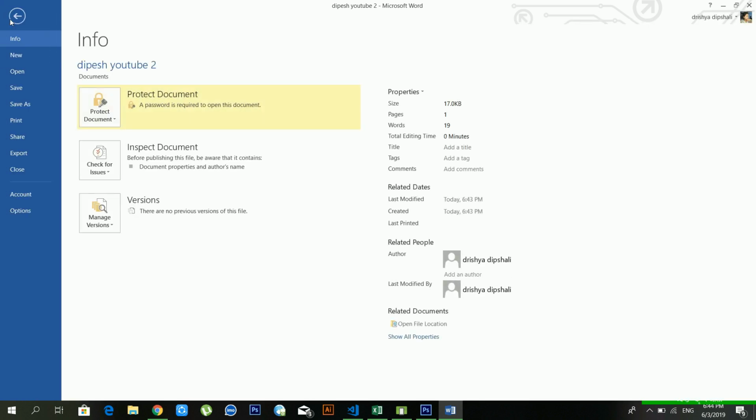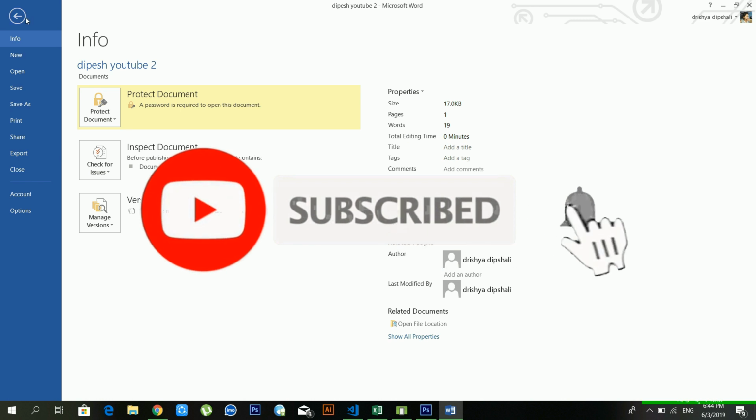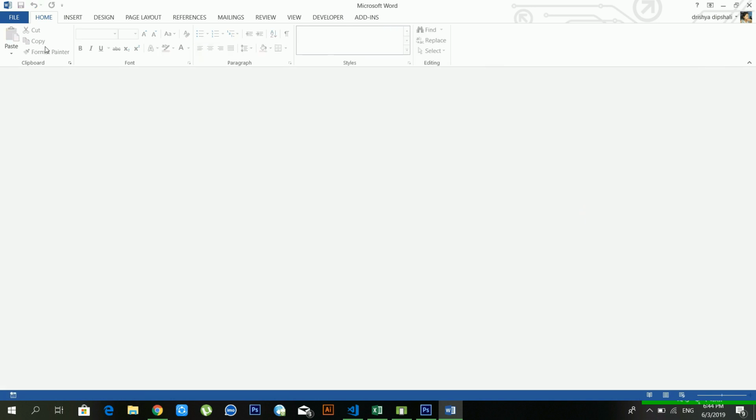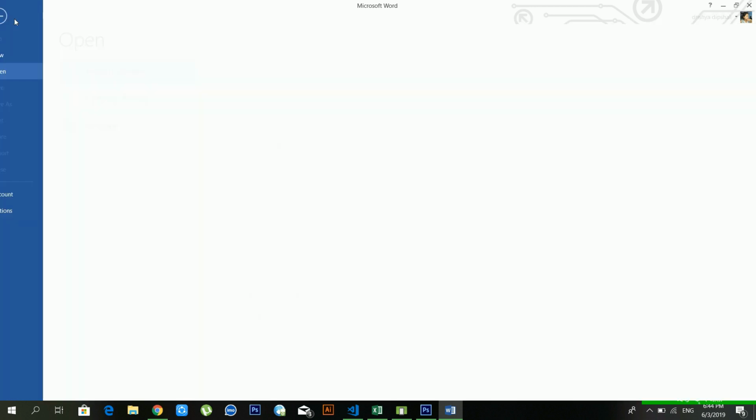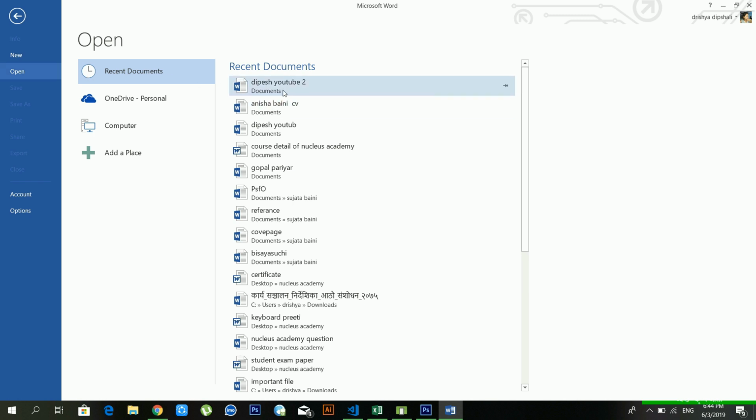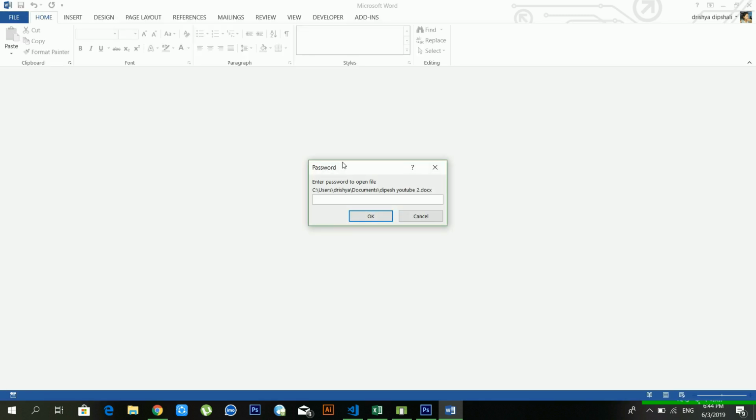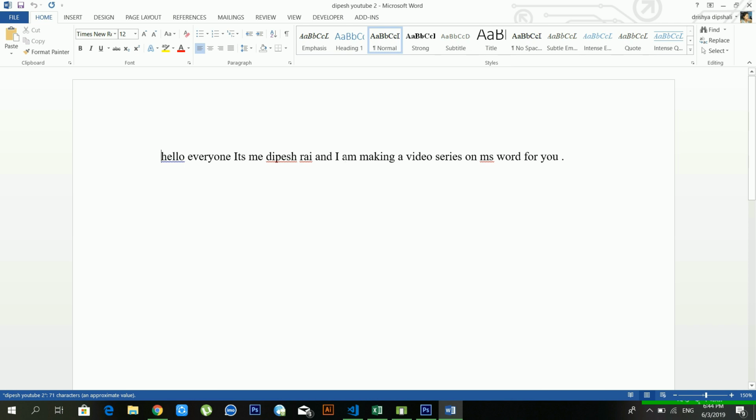Okay, and another option is close. If you want to close your file, you can use it. Just go to file and then click on close. And after this, if you want to open your file, just go to file and open, and there is the page YouTube 2 available. You can see it's asking us for the password because before we used 123, right? That's why it's asking. So I'm typing 123 and okay. If the password is correct, it will open, but if your password is not correct, it will not open. Okay, so now this time our password is correct, that's why it's opening.